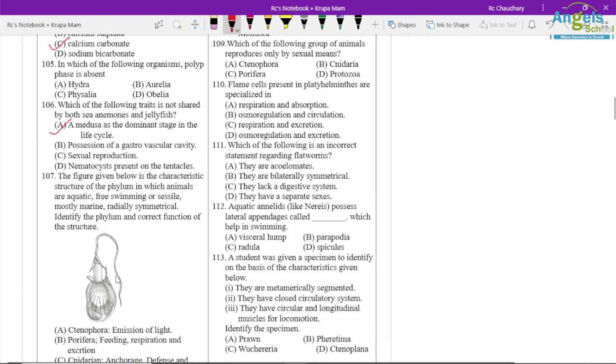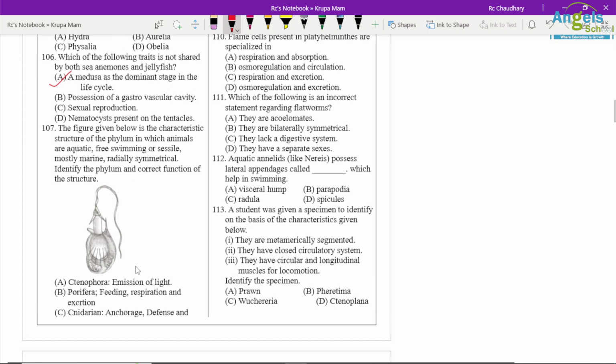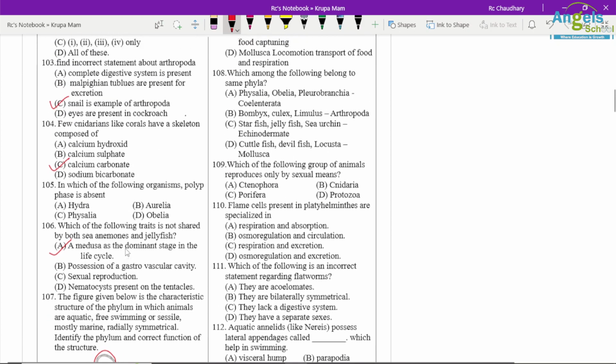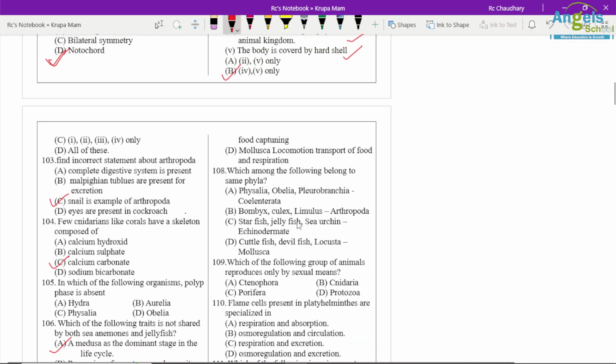The given figure below is characteristic of the phylum. So here are some characteristics: aquatic, free swimming, sessile, mostly marine, radial symmetry, etc. From the diagram you can identify it is a Cnidaria, and the tentacles are used for anchoring, defense mechanism, and food capturing. So option D is correct.